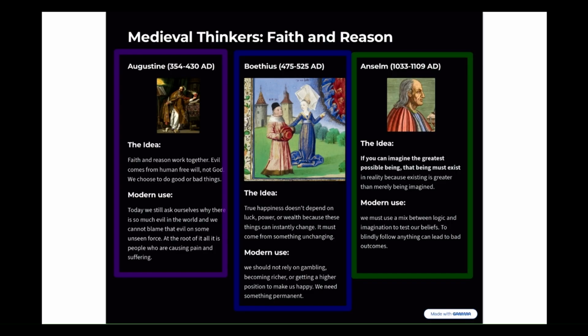And our last medieval thinker on this slide is Anselm. And for him, he was trying to prove that God existed, and he had to find a way to do that. So he thought about, well, we can imagine the greatest possible being, and that must be God. That means that God is real because the greatest possible being wouldn't just exist in our thoughts as an idea, it must exist in reality.